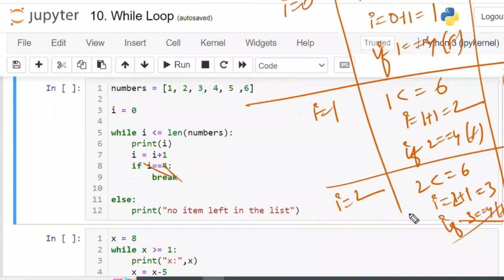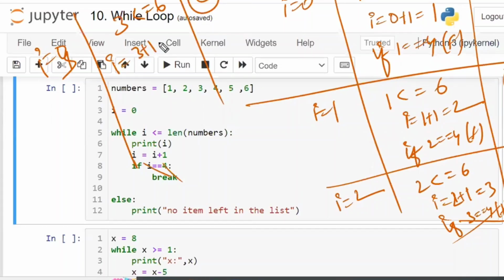Condition fails. Next, print 3. So 3 will be printed. 3 plus 1, 4. If 4 is equal to 4, break. So it is going to stop here and come out of the while block.